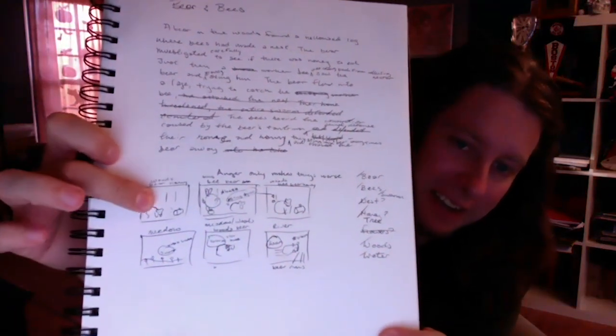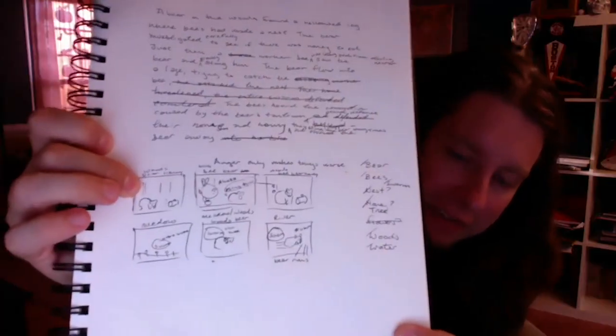So you can see I've got these tiny little thumbnails that don't really have to be very well drawn or very detailed, but it lets me know when I've got a scene and then what I'm going to need in that scene. So you might not have been able to see that too clearly, but I've got a little note there for when I want a sound effect to pop up, or when I want another character to show up, or when I want there to be a little bit of an animation there.